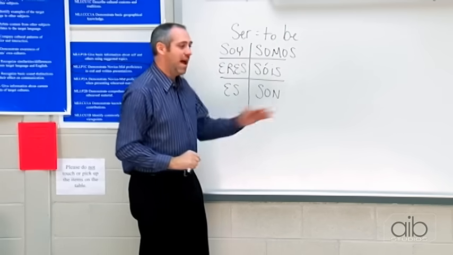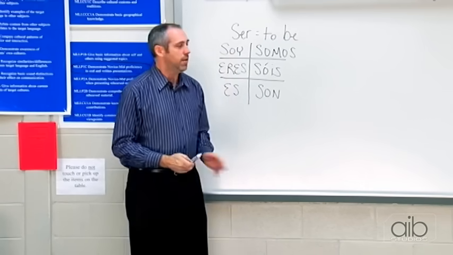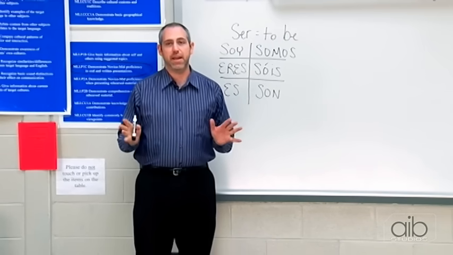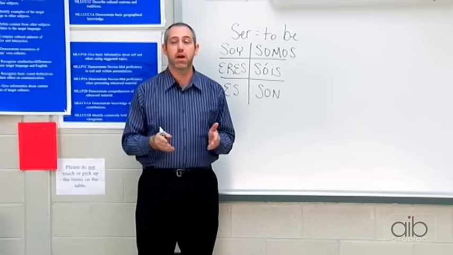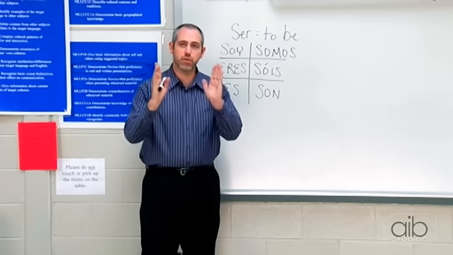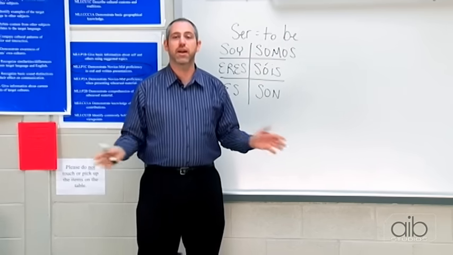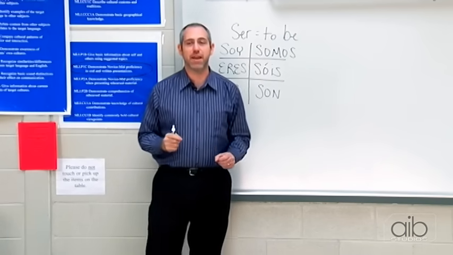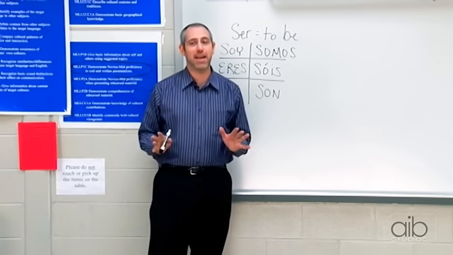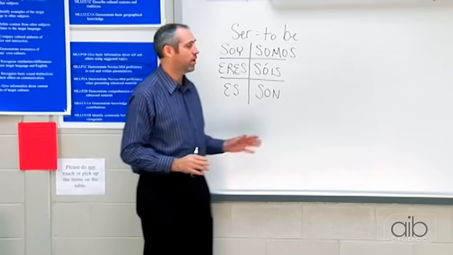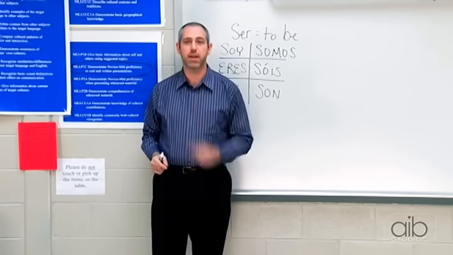Okay, now that we reviewed the verb ser, we have to take it a step further today. In English, to be only has one form. The word to be itself also is, am, and are. So we can use those words with any pronoun. I am, she is, we are, etc. The issue in Spanish is that there are two different ways to say to be. And so today, in the classroom portion of our time together, we're going to talk about when we use this one and when we use the other form, which I'm going to give you today.